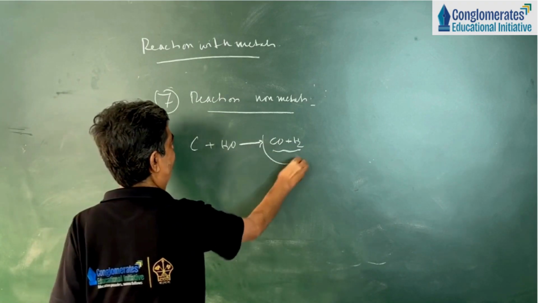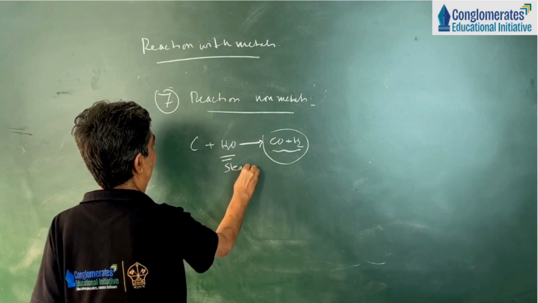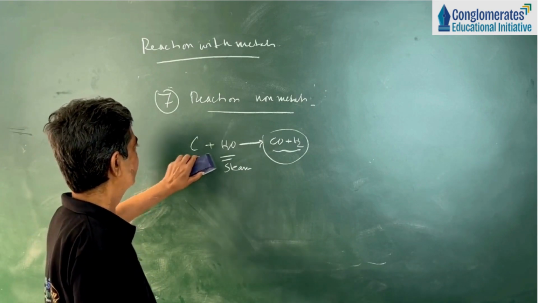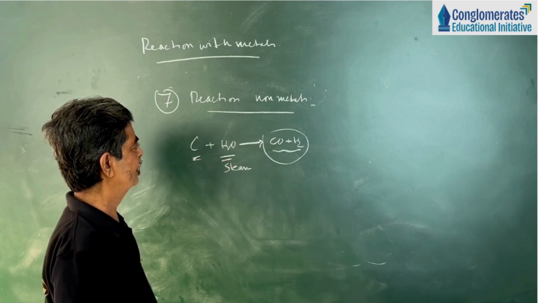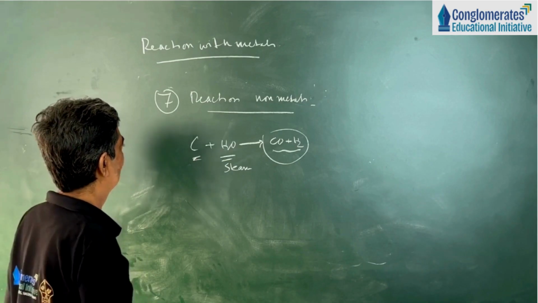This is called water gas. When steam is passed over red hot iron or white hot coke, we get water gas, a mixture of carbon monoxide and hydrogen.